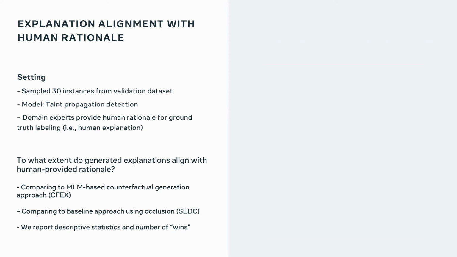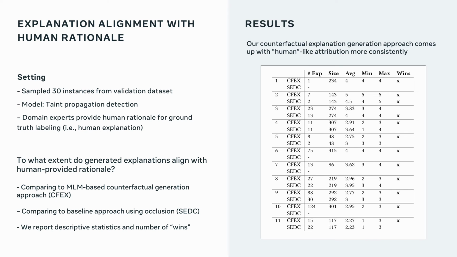What we do in the paper, and also here on the right-hand side, is report the descriptive statistics on the number of wins. If I say win, what I mean is we look at the alignment of the human rationale, so what kind of tokens humans thought were important and what alternative reality they thought might explain this, versus the explanation provided by both SEDC and our approach, CFEX, what we call it here. Overall, our counterfactual explanation generation approach comes up with more human-like attributions more consistently over the examples.